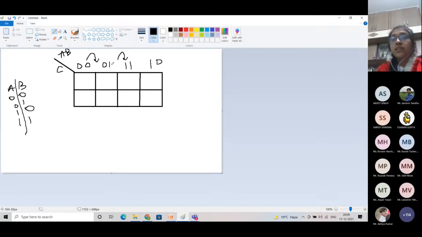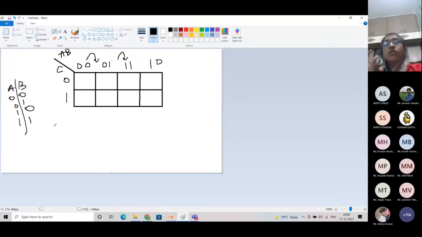So you can see there is a change of one bit from 0 1 to 1 1. A is changing here, and in this B is changing. For C, we have only two outcomes, 0 and 1, so there is no sequencing here, right? This sequence is also known as gray code in the binary number system. Gray code is the ordering in which each pair of successive numbers only differ by one bit and not more than one bit.